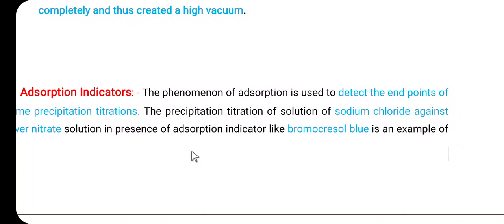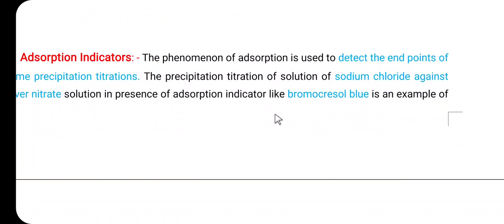Then the next one is the adsorption indicator. So let us consider the next one, adsorption indicators. The phenomenon of adsorption is useful to determine the end point in case of precipitation titration. So what is meant by precipitation titration? The titration in which one of the products is in the form of a precipitate.